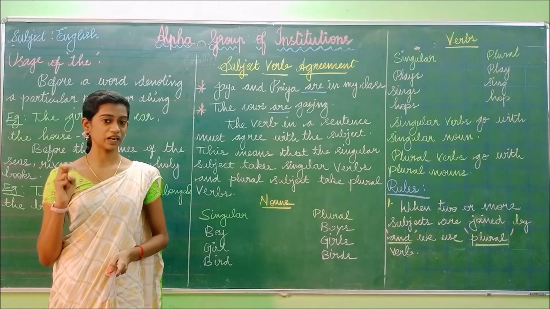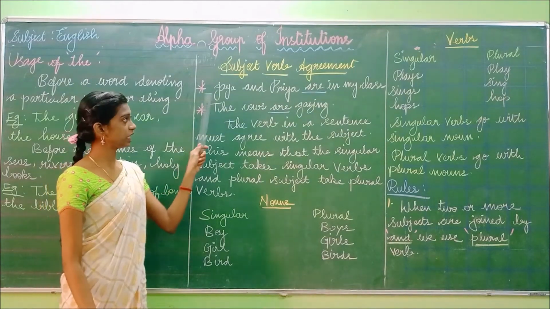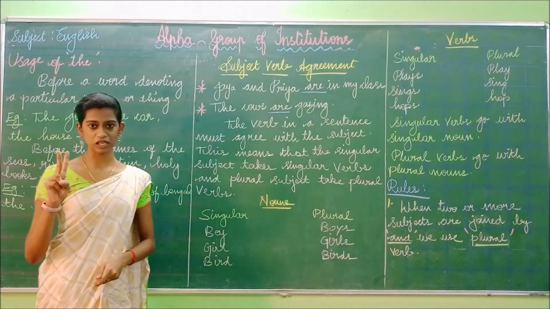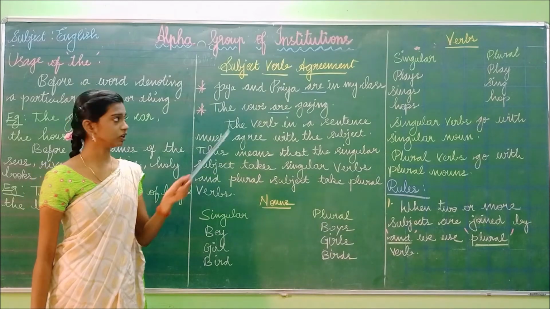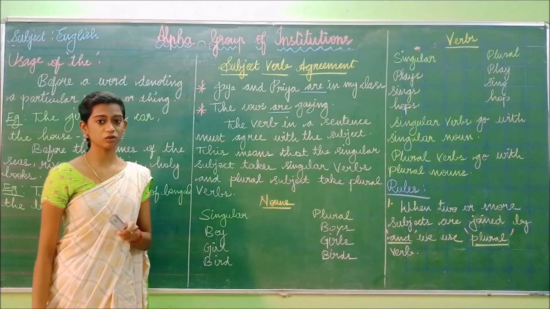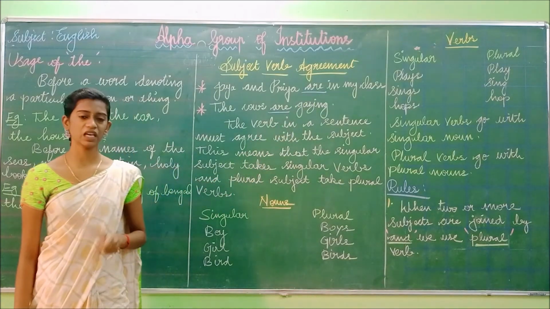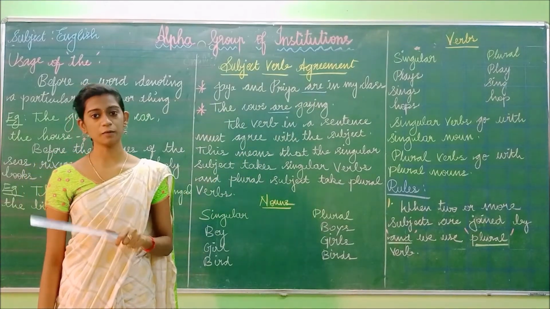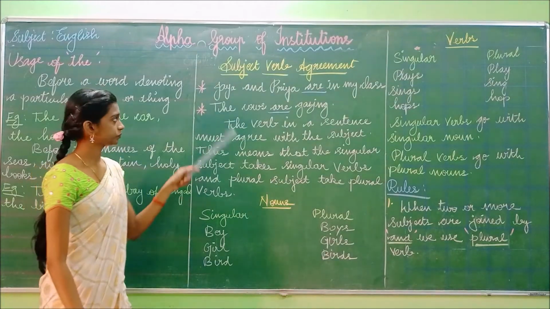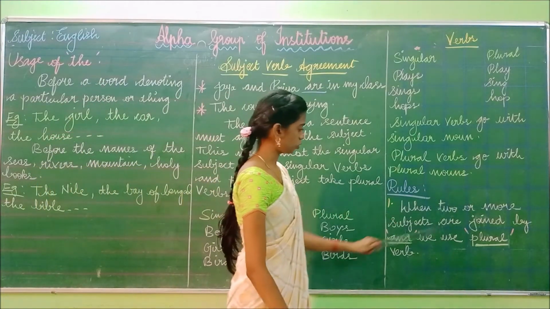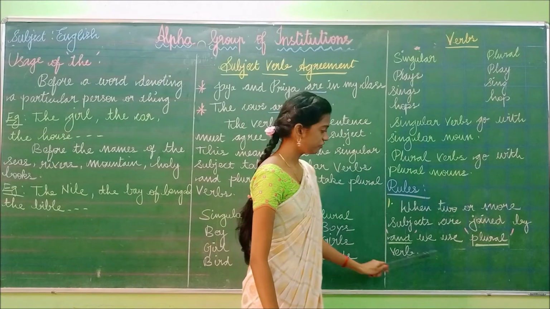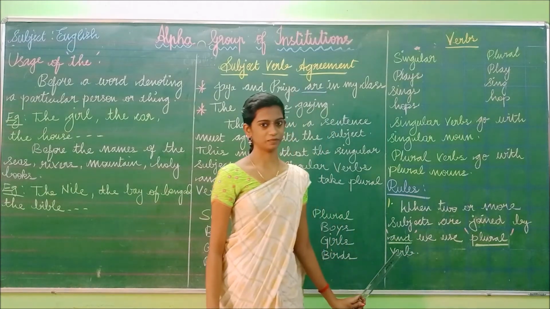One or two? There are two subjects. If a sentence has two subjects and the word "and" comes, you have to write the verb in the plural form. So "are" is the plural form. This is the singular form and "are" is the plural form. So when two or more subjects are joined by "and", we use a plural verb.